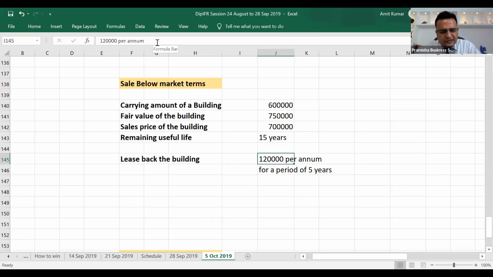So this is the arrangement for the lease. Now in this situation, the sale is below market terms.